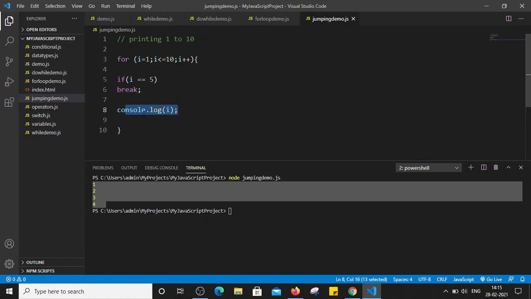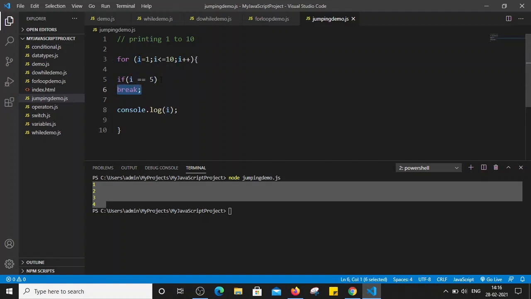But when my value becomes 4 here, it will increment the value of i by 1. Now this time it becomes 5. The value of i is 5. Is 5 less than or equal to 10? Yes, true, and we will enter in here, right? So my value of i is equal to 5. Now we are comparing: if i is equal to 5, as soon as this condition matches, we are using the break keyword.